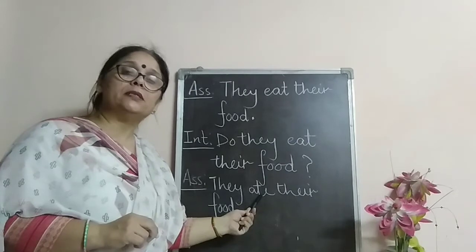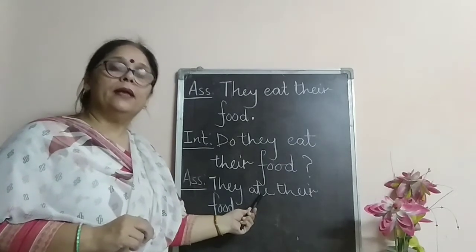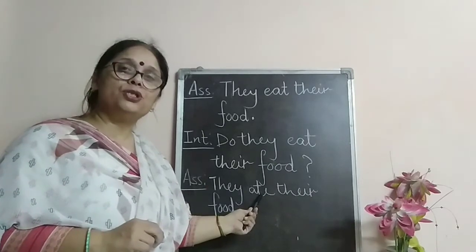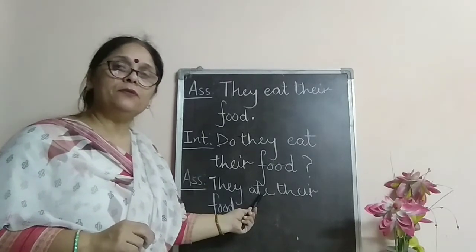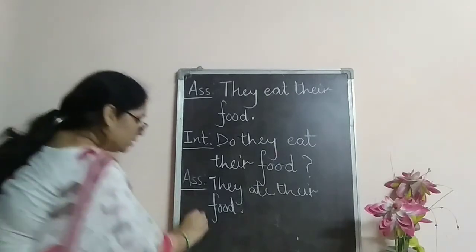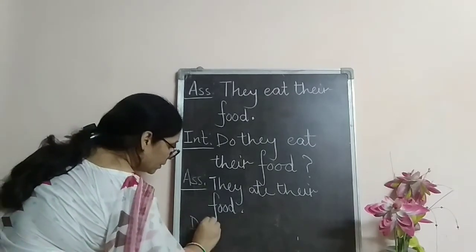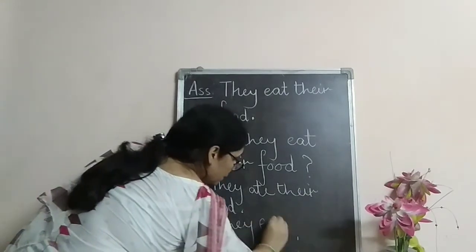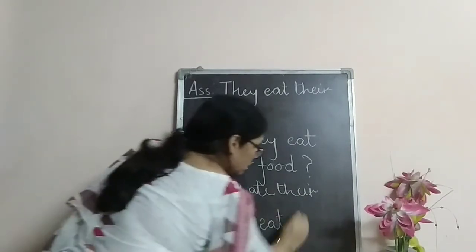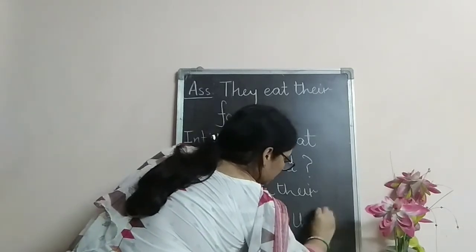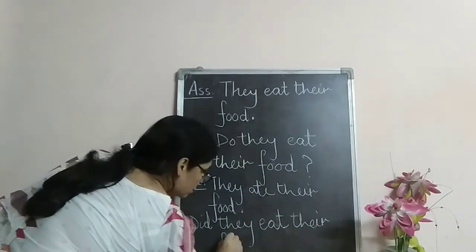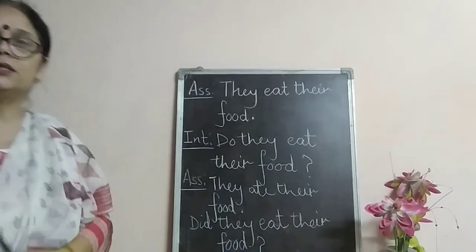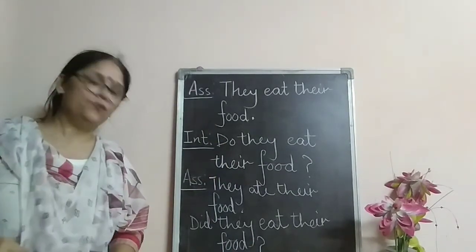When we are having the second form of the verb, then we use the verb did to form a question or an interrogative sentence. So I'll write here, did they eat their food? Question mark. Understand? Did they eat their food?